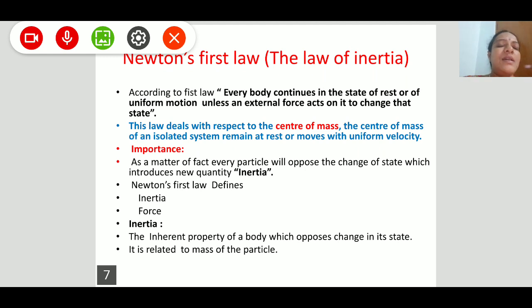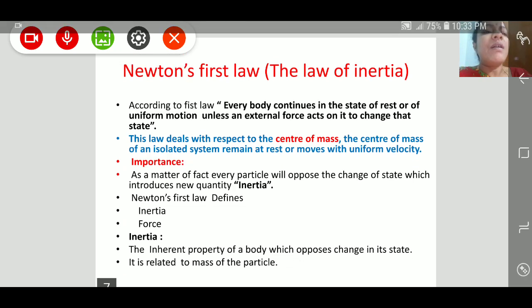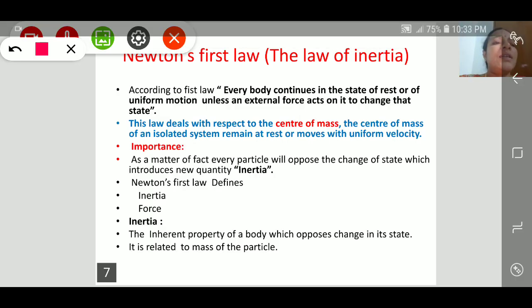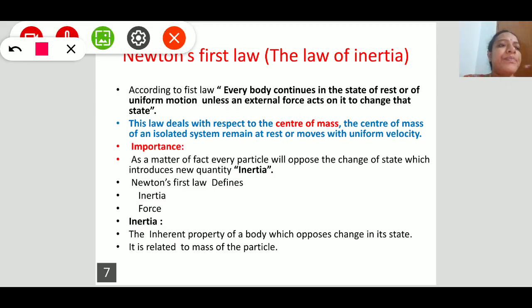Let us discuss Newton's first law. This law is also known as the law of inertia, because by this law a new physical quantity is introduced, that is inertia. What is Newton's first law? Suppose this is a body, and the body is at rest.